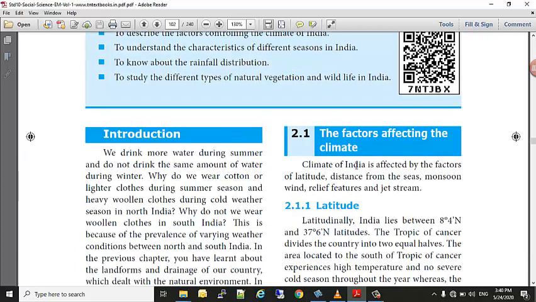Factors affecting the climate. Climate of India is affected by factors of latitude, distance from the sea, monsoon wind, relief feature, and jet stream. I would like to highlight it. So these are the factors that we are going to study one by one. Is it clear? Once again, I repeat, climate of India is affected or controlled by some factors like 1. Latitude, 2. Distance from the sea, 3. Monsoon winds, 4. Relief feature, and 5. Jet stream.